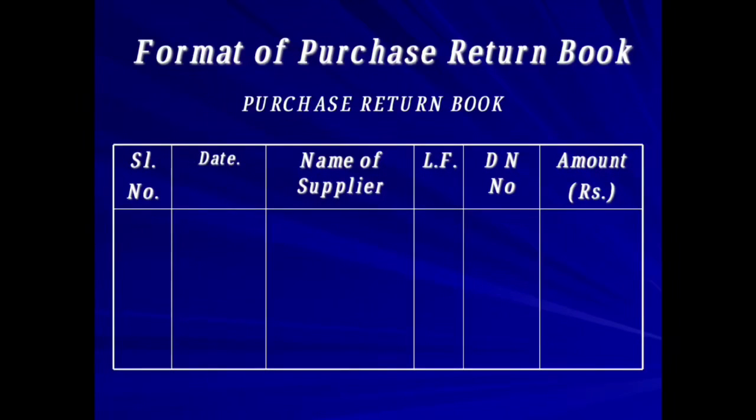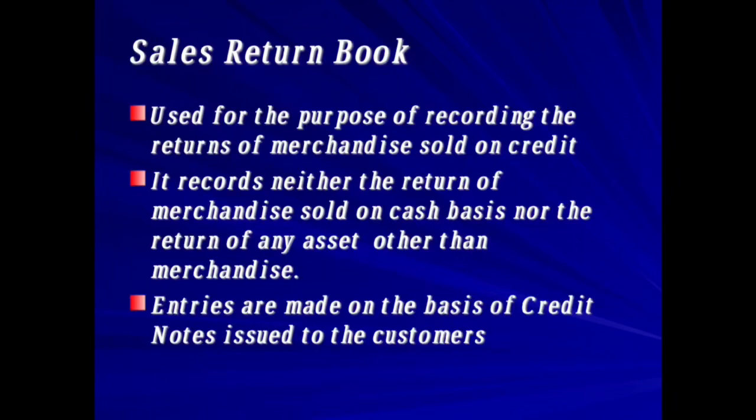The name is of the supplier, as we are returning goods to our suppliers. Then the last column is amount, how much goods we have returned to them. I hope you are clear with that.